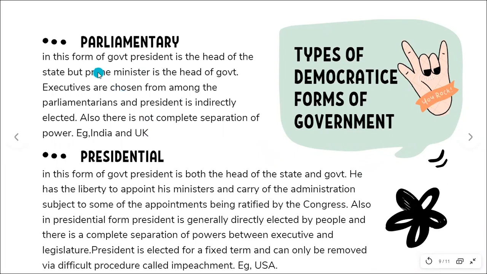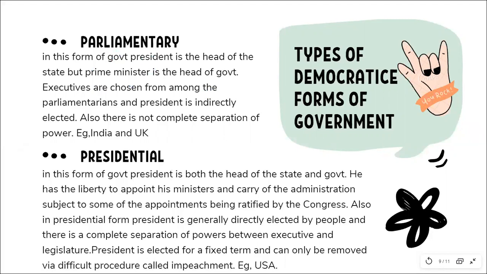Now, in a parliamentary form of government, there are two heads, bache, right? You have the president as well as the prime minister. The president is the head of the state, but the prime minister is the head of the government. I'll repeat, in a parliamentary system, you have two heads: the president and the prime minister. The president is the head of the state, but the prime minister is the head of the government, right?